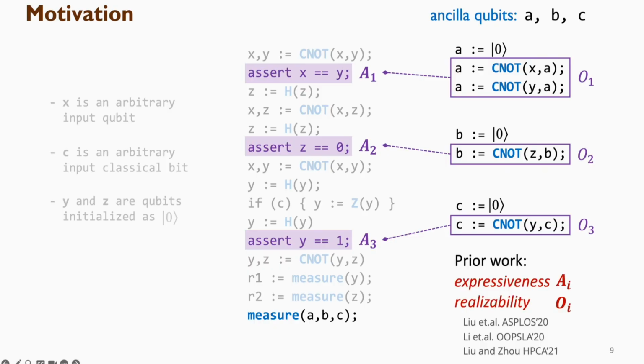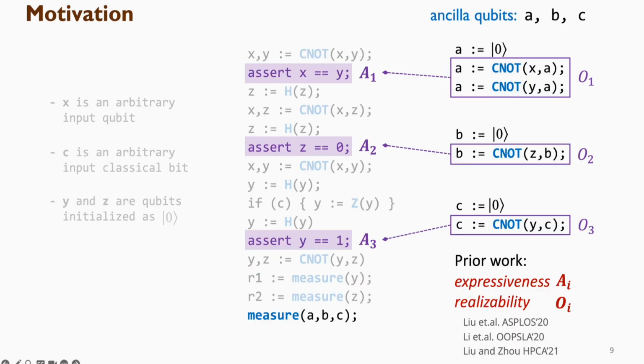They have studied the expressiveness of assertions and how to realize the checking for them at runtime, which gives what these oracle unitaries actually look like. But in this work, we just treat them as oracles, and we don't care about their exact circuit structure, and simply assume such oracles exist and can be invoked.